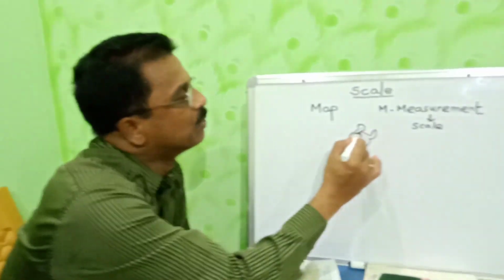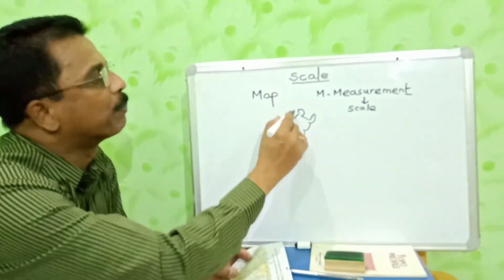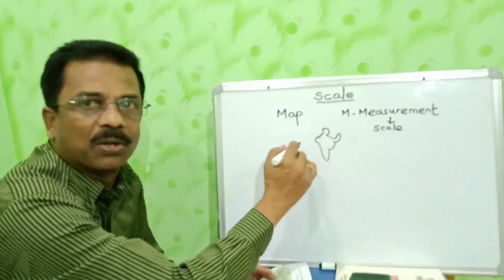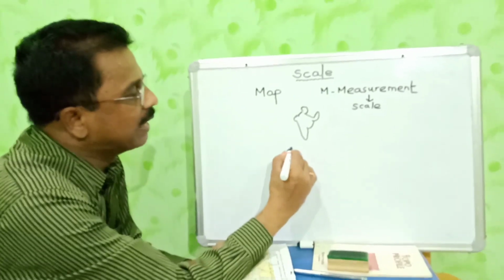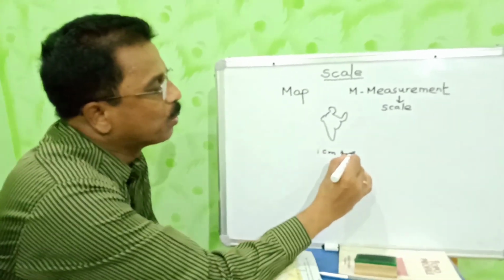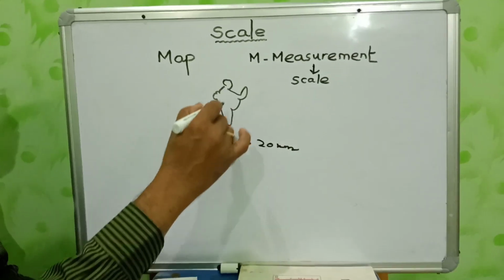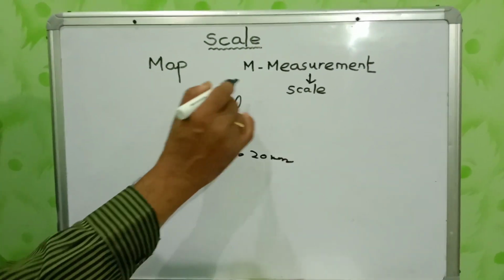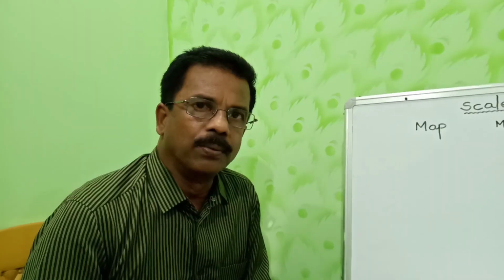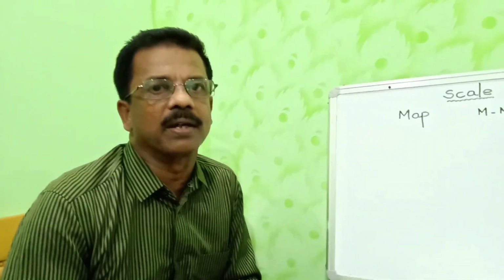Now you see, this is the illustration, and it goes without the scale. Without measurement, I promoted this illustration, so it is not at all a map. But when I add the scale like 1 cm to 20 kilometer, with this definite scale, this map has been promoted, and this map claims its maphood, or this figure becomes a map. Clear? Once again I emphasize, scale establishes the relationship between the map distance and the corresponding distance on the ground.